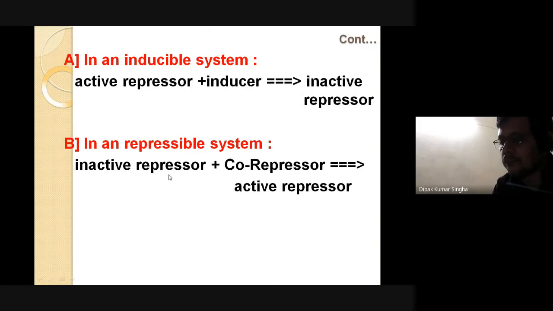In a repressible system, inactive repressor and co-repressor give the active repressor. Inactive repressor plus co-repressor, ultimately active repressor, which means down regulation, switch off.